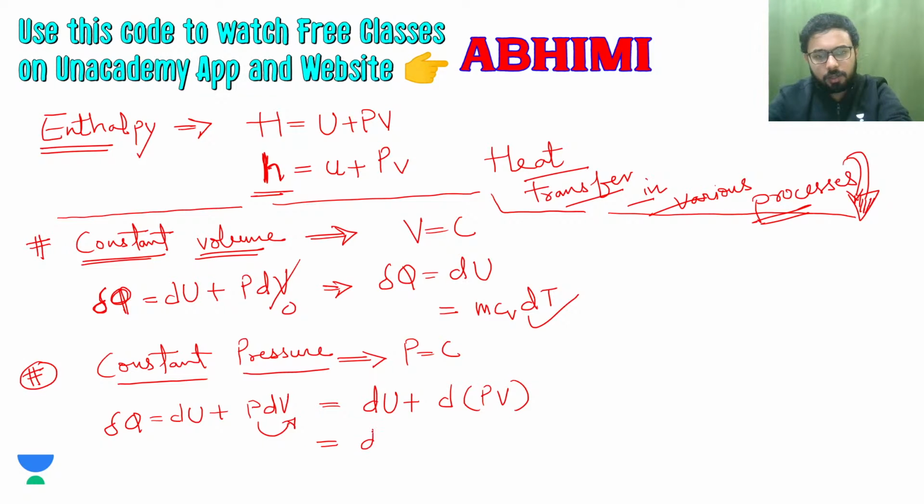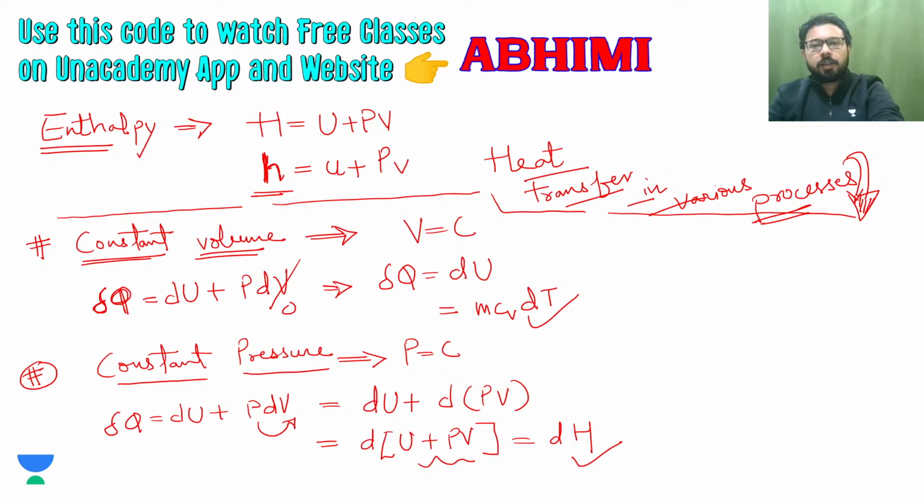Again you can take this further, and this term, as I have discussed at the top, is nothing but the enthalpy. So for a constant pressure process, the change in enthalpy is equal to the heat transfer.